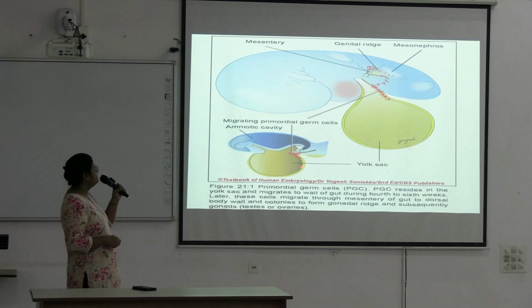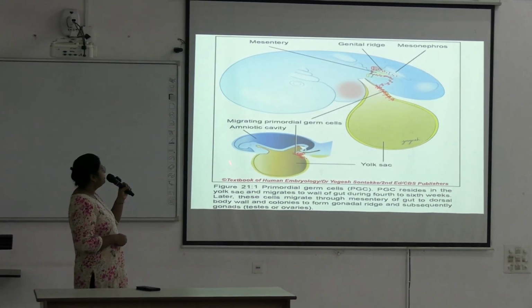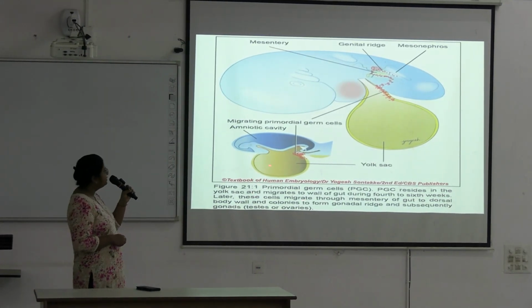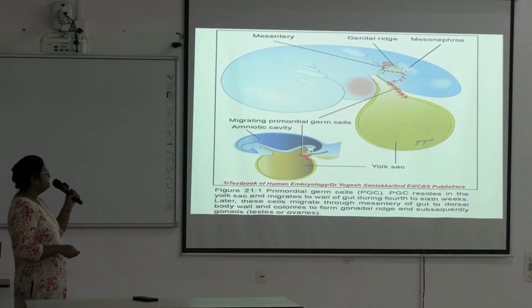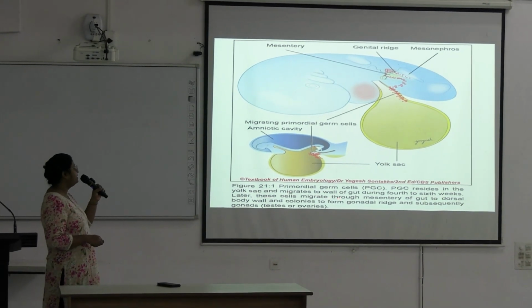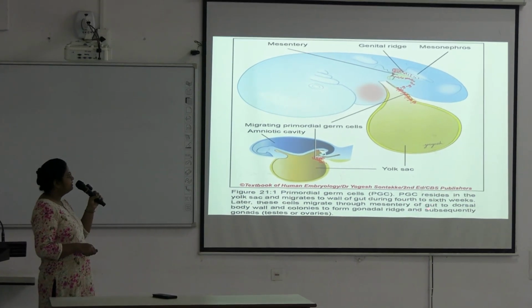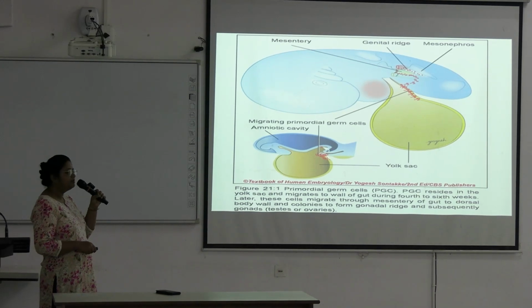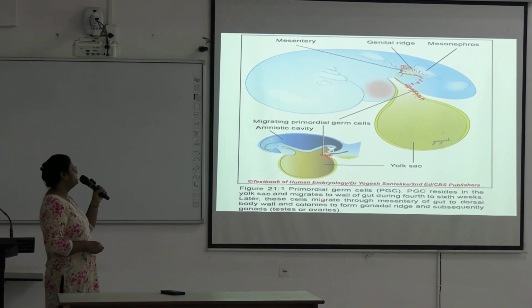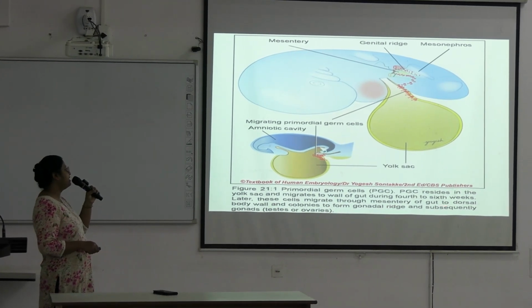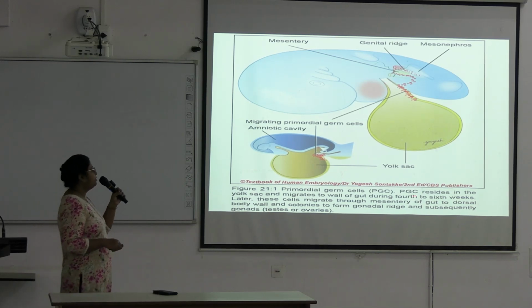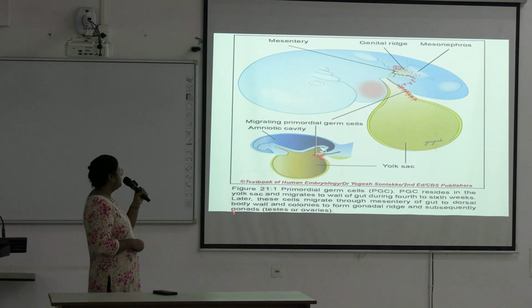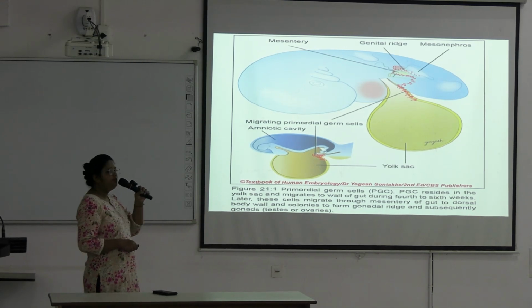So this is the migration of primordial germ cells. This yellow structure is the yolk sac. From there, they migrate towards the developing gut. Primordial germ cells reside in the yolk sac and migrate to the wall of the gut during the 4th to 6th weeks of intrauterine life. Later, these cells migrate through the mesentery of the gut to the dorsal body wall and colonise it to form the gonadal ridge and subsequently the gonads, testes or ovaries.